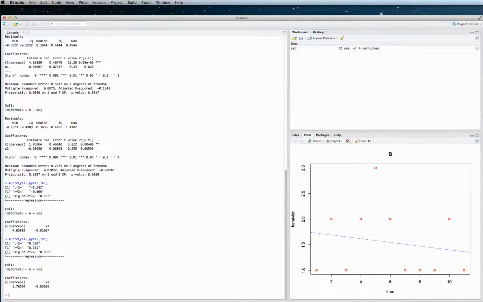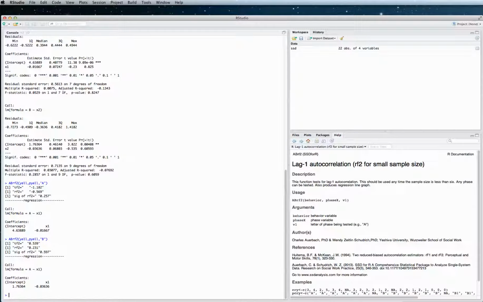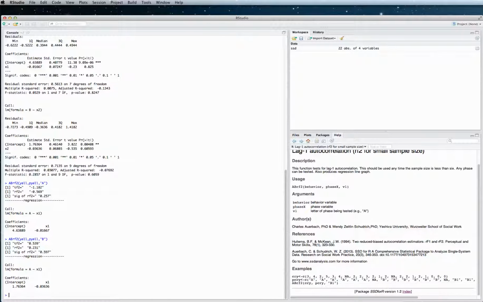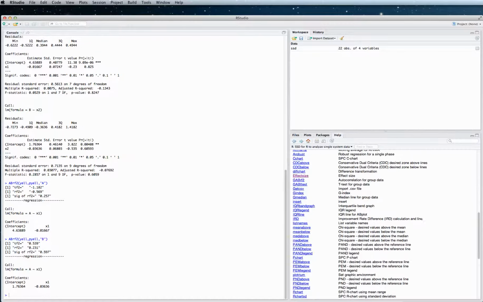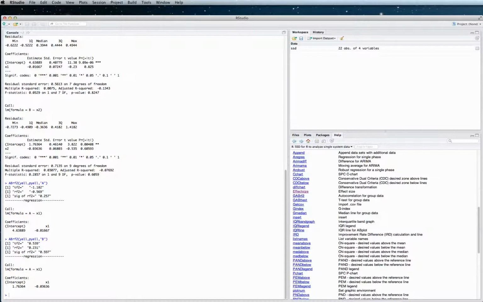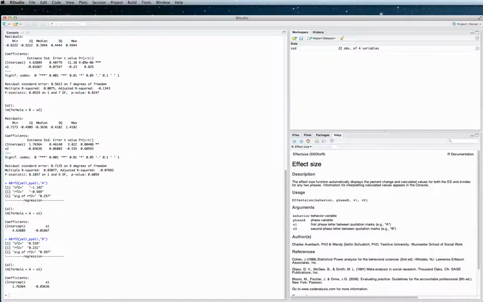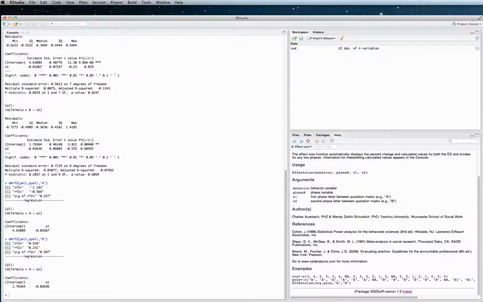So the command for effect size, let's click on help, and then index. Let's take a look at effect size. Here it is. So here's the usage, and here's a definition of the various arguments.